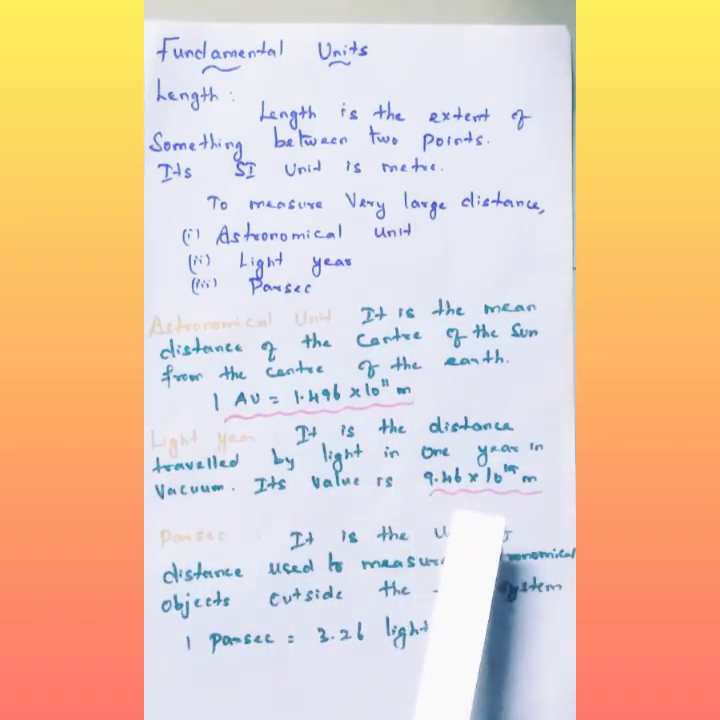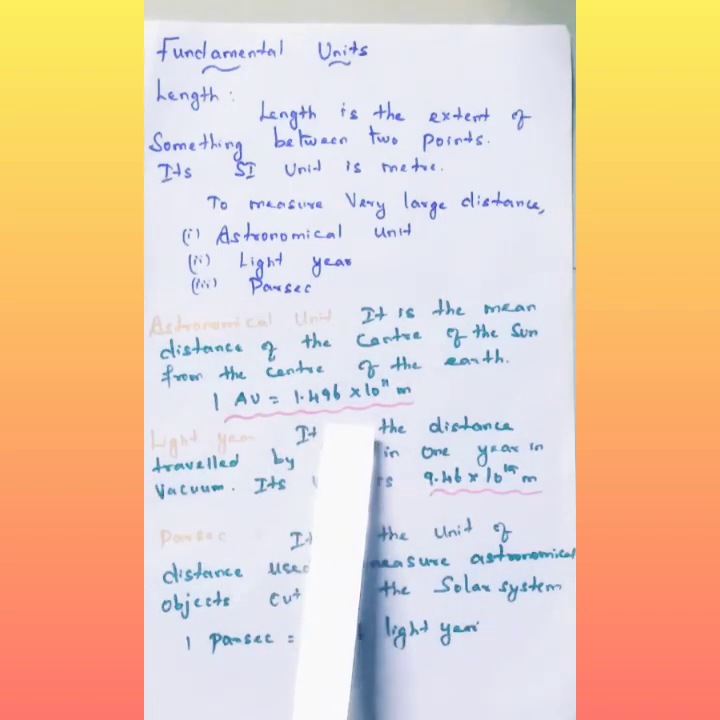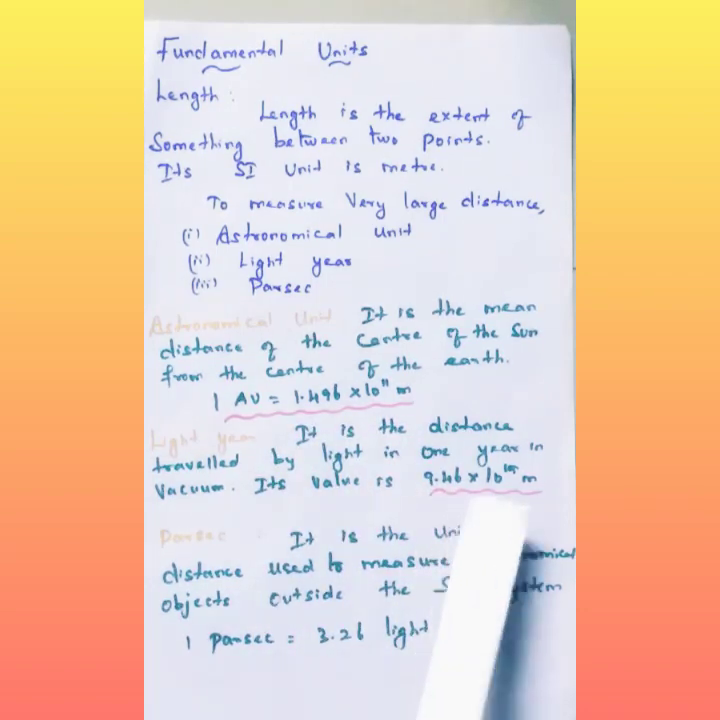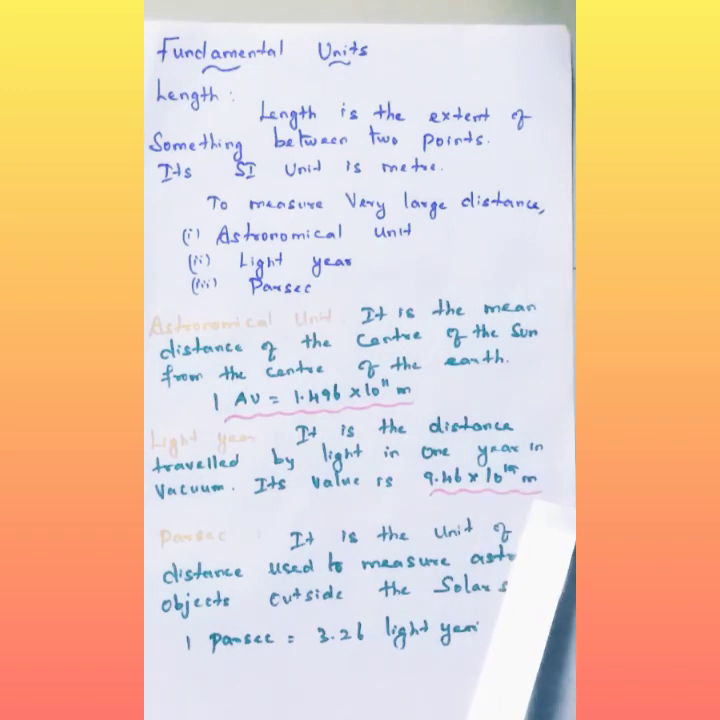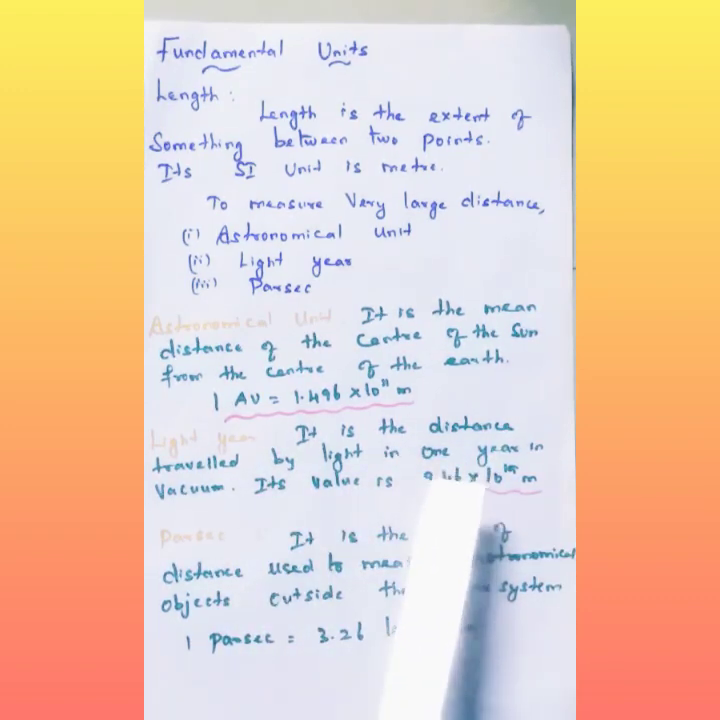Its value is equal to 9.46 into 10 to the power 15 meter. So here 1 AU is 1.496 into 10 to the power 11 meter, and here 1 light year is 9.46 into 10 to the power 15 meter, the distance travelled by light in 1 year in vacuum.